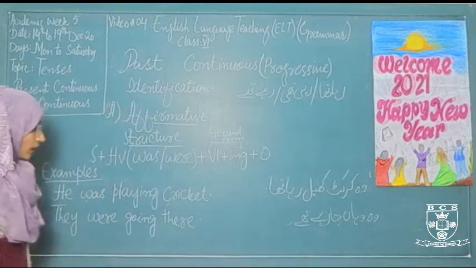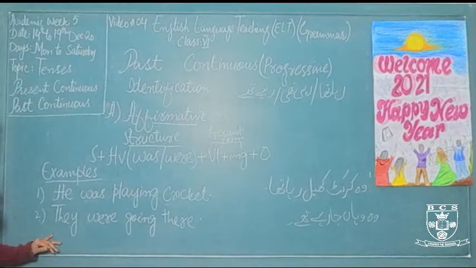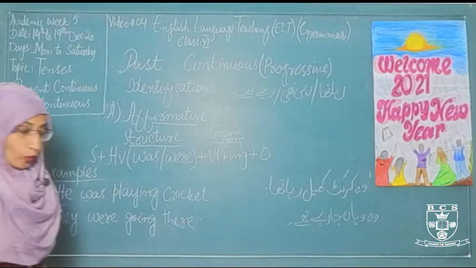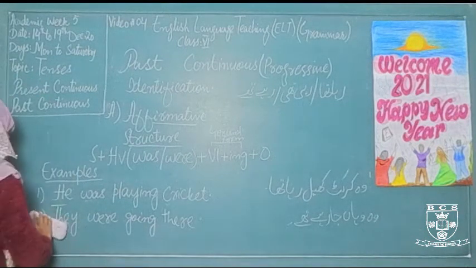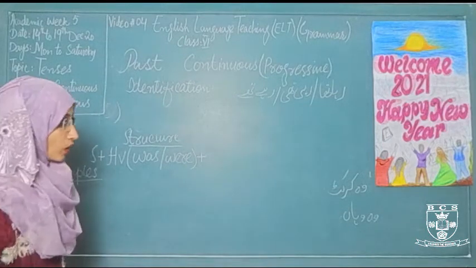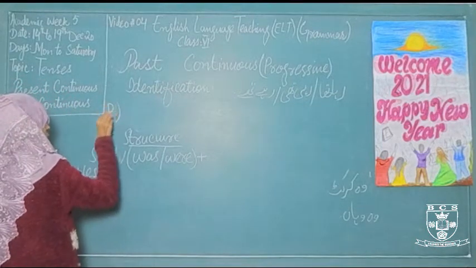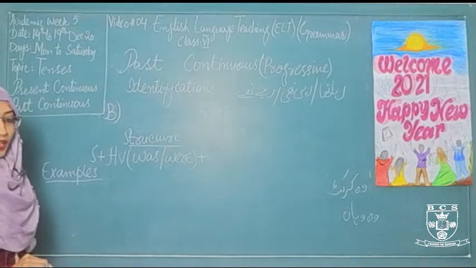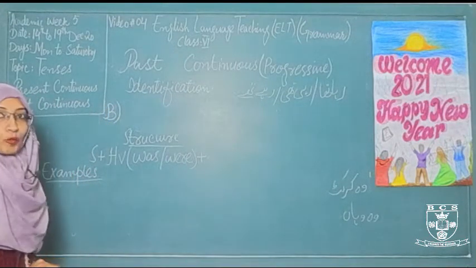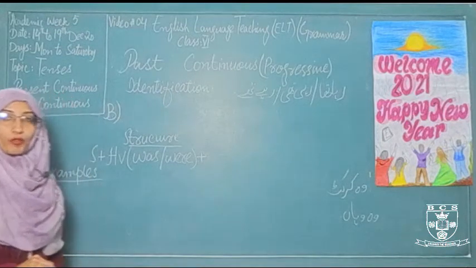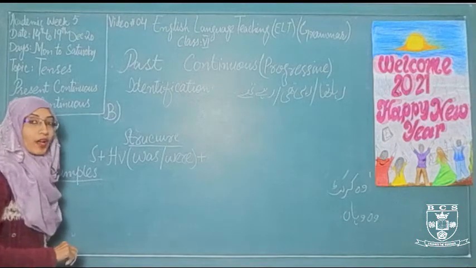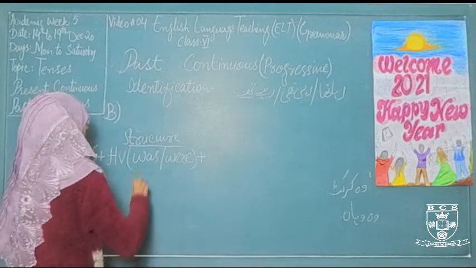They were going there. वो वहाँ जा रहे थे. We use were as a helping verb with the pronoun they. Now let's discuss its negative sentences. Negative sentences show when we stop or forbid doing any action. I removed the football and changed it to the cricket.